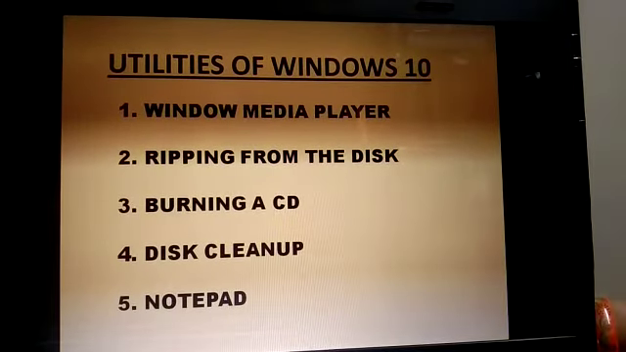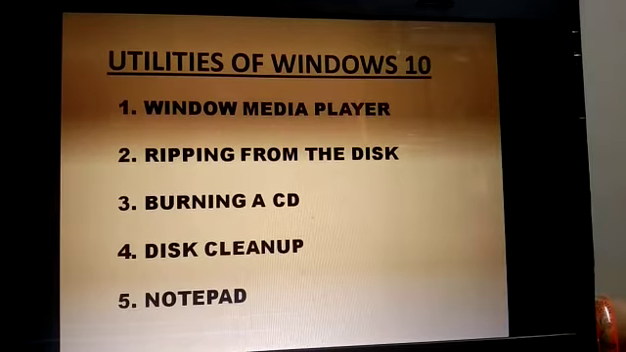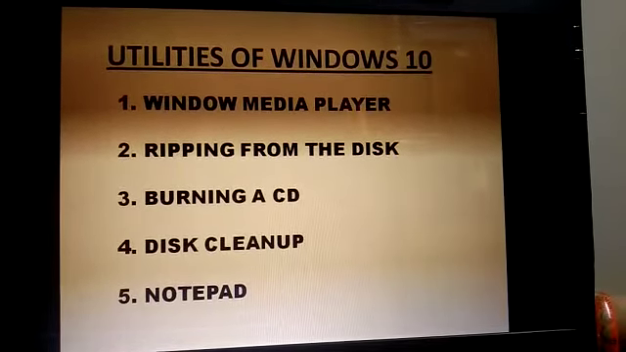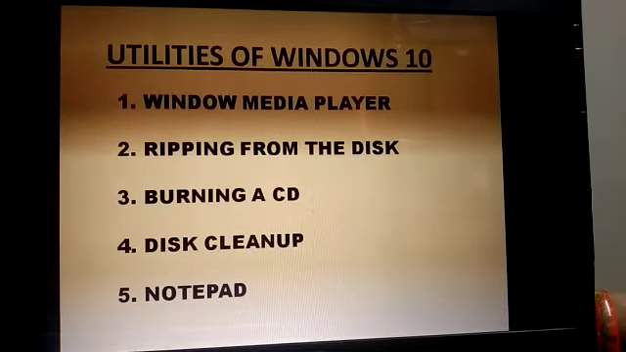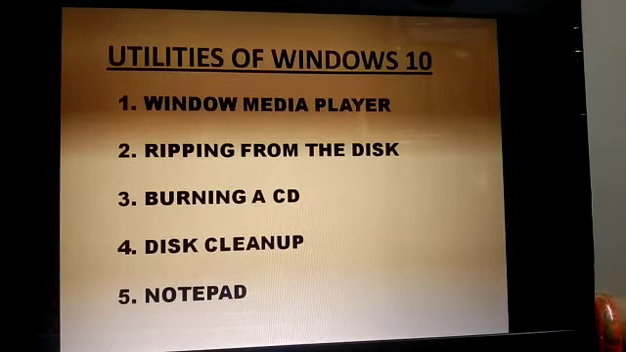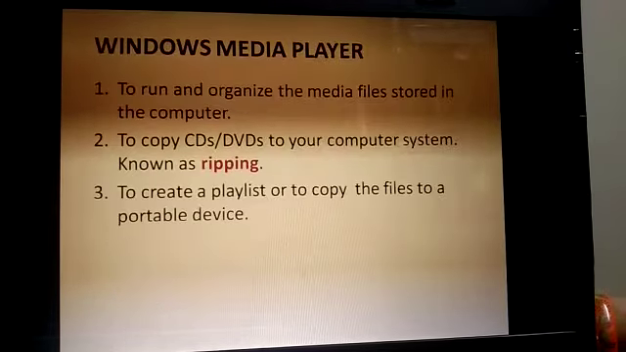And in session 3, we talked about Windows Media Player, ripping from the disk, burning a CD, disk cleanup, and Notepad. What is the meaning of Windows Media Player? This is a player with the help of which we can play either audio or video. Ripping from the disk, what is the meaning of this? Taking out some data from the CD into the computer. Burning the CD means what? Taking out the data from the computer into the CD.